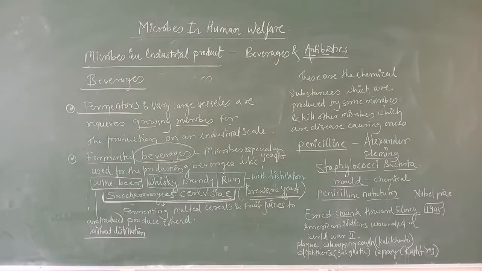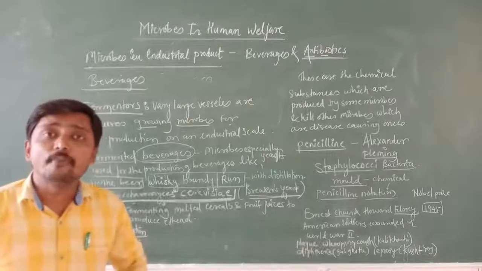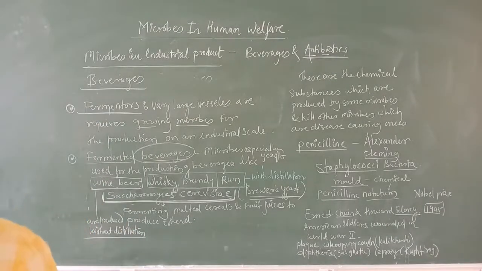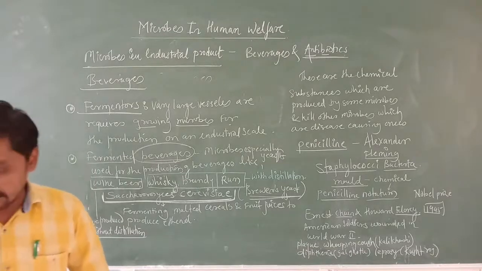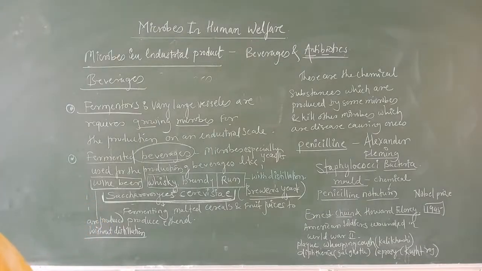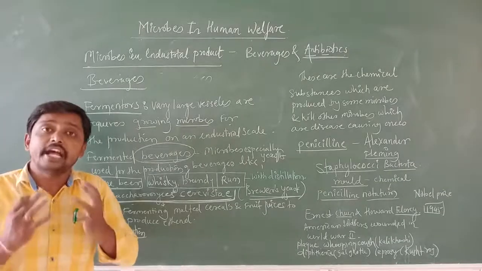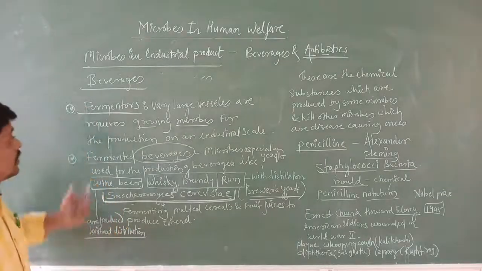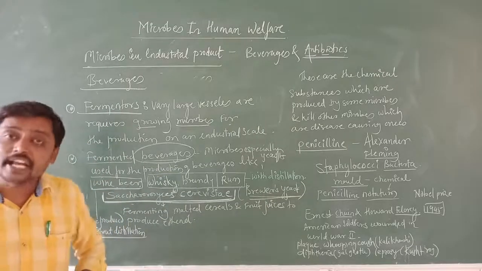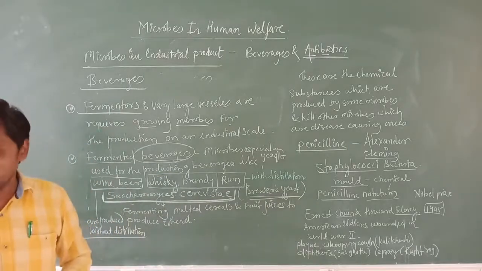Depending upon the type of raw material used for the fermentation, we get different kinds of alcoholic drinks, so which kind of raw material we use decides which kind of alcohol we produce.